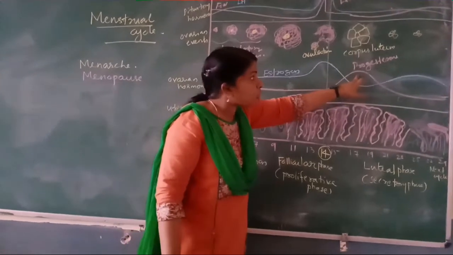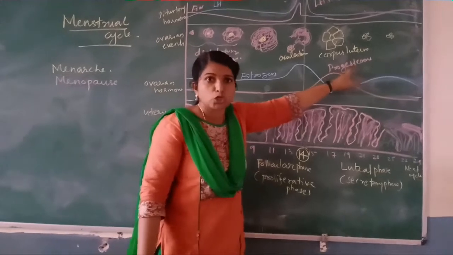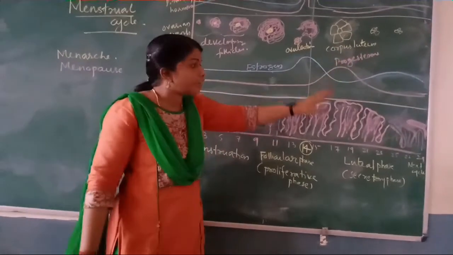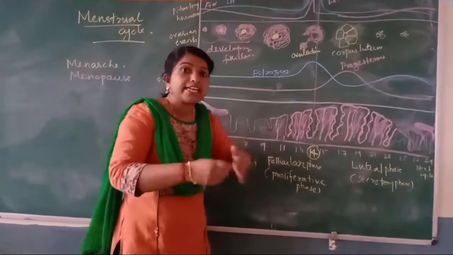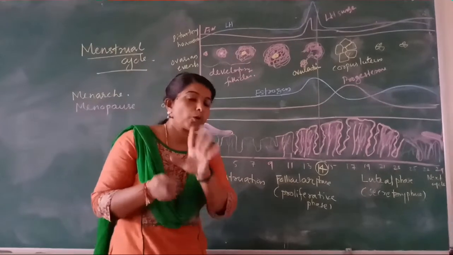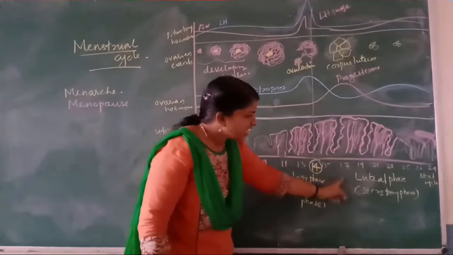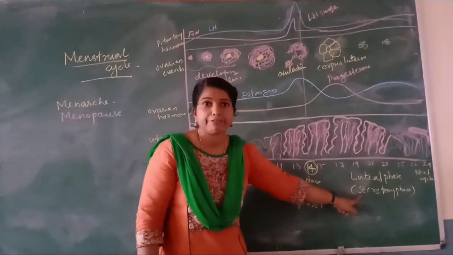It releases a hormone called progesterone. Okay, which hormone? Progesterone. It is very important for maintaining the endometrial lining for the development of the embryo if fertilization happens. Okay. So, the third stage is the luteal phase or secretory phase.